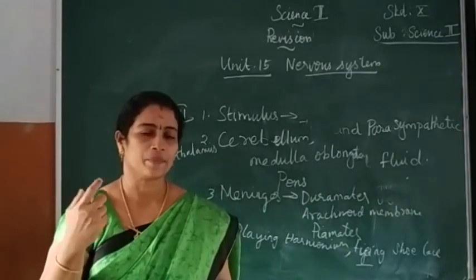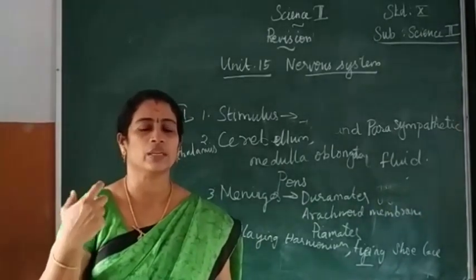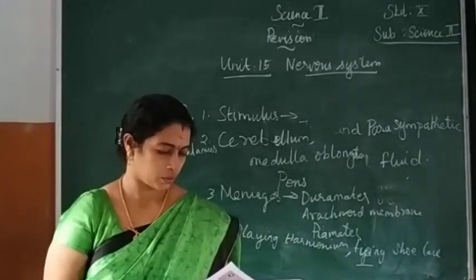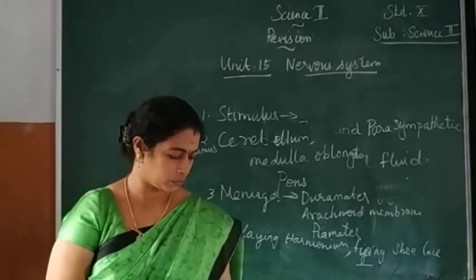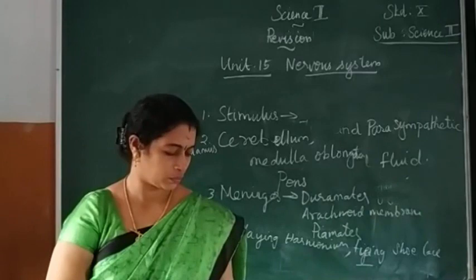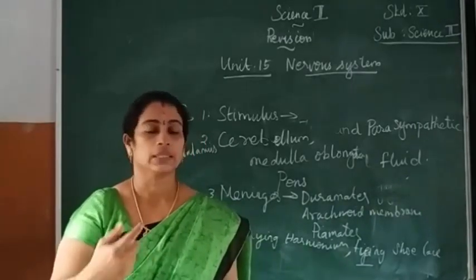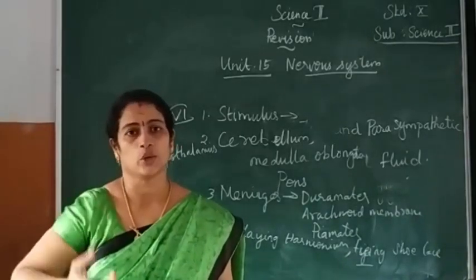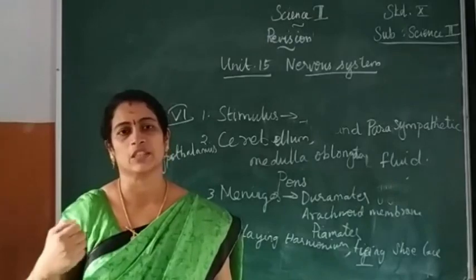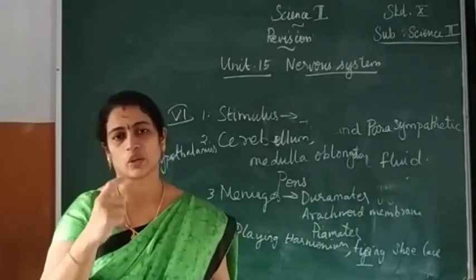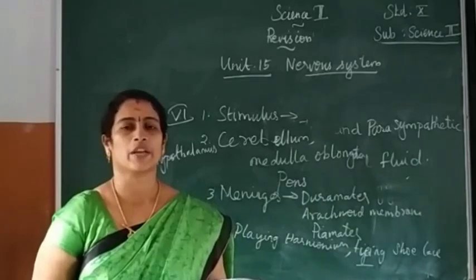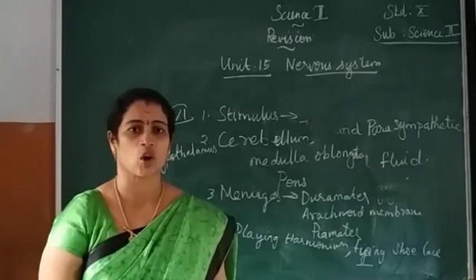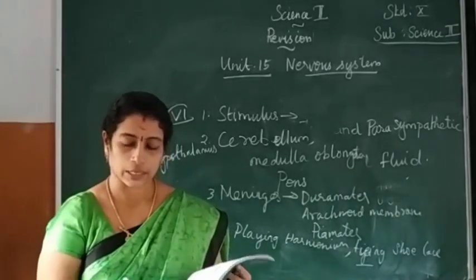Voluntary means an action that is performed with our consciousness, and involuntary means an action without our consciousness. The action performed by our body is known as voluntary action, and involuntary means without consciousness.